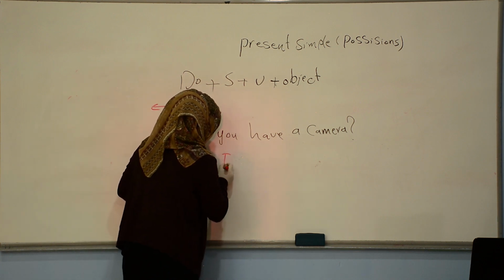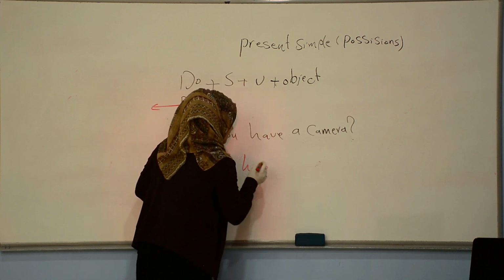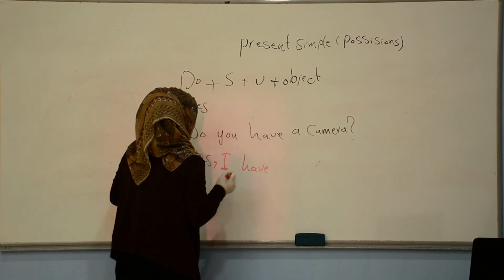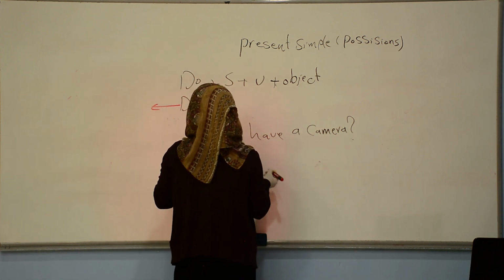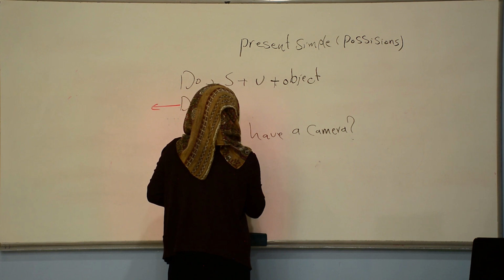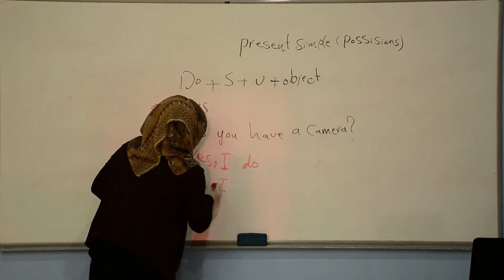Sorry, do you have a camera? You will say yes, I do, or no, I don't. Okay? Yes, I do, or no, I don't.